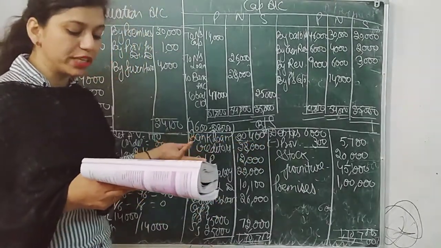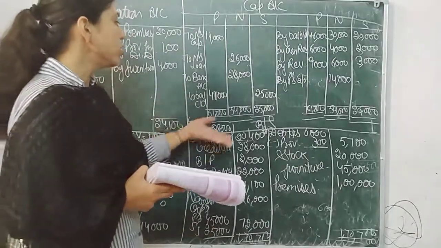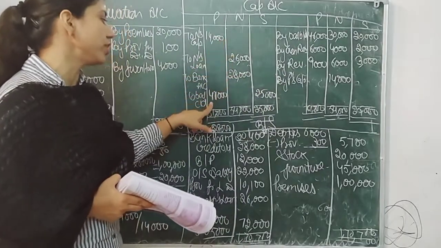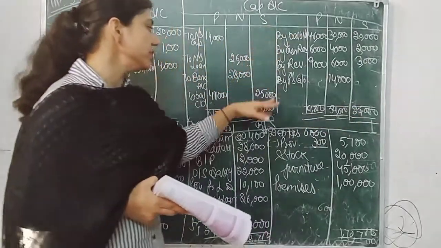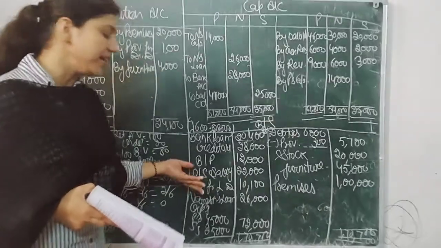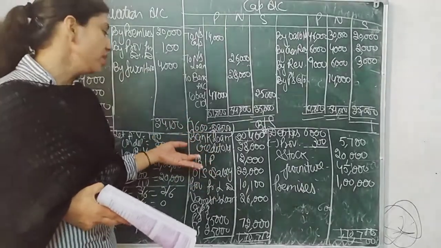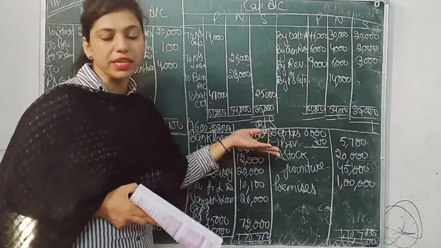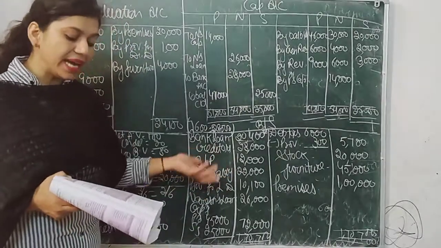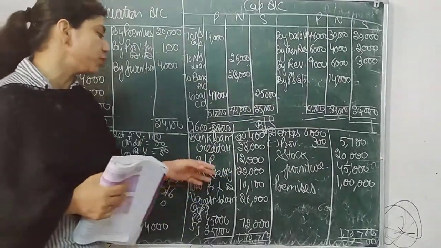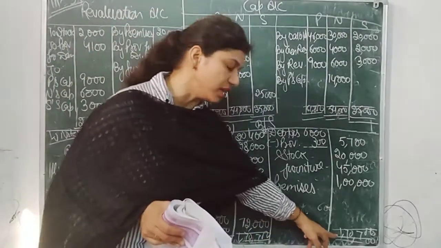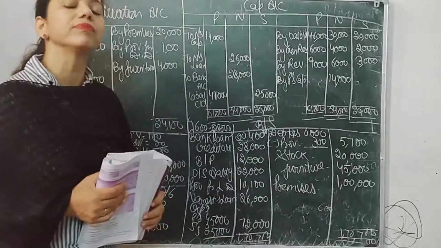Next we have the new ratio. It is already treated. Now just make a total of the capital account. 61 minus 14 is 47,000, and 25,000 here. These balances will be posted in the balance sheet, and the remaining things given in the balance sheet should be put the same, because there is no adjustment, like BP, creditors, outstanding salary. As there is no adjustment, they are just posted at the same amount. Now make a total of the balance sheet. Total is equal. That means the question is okay. Thank you.